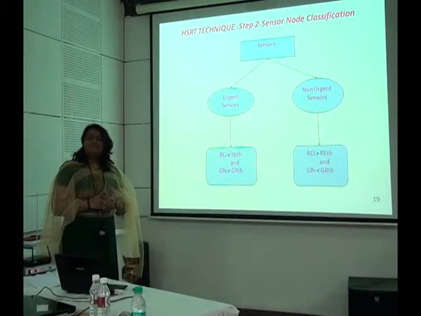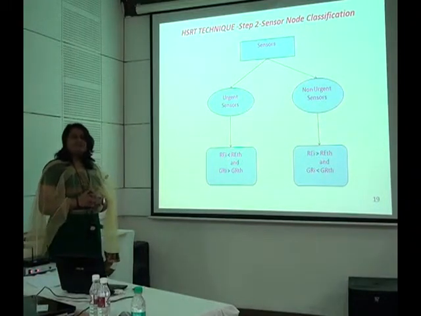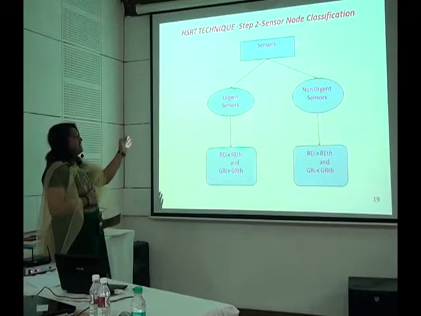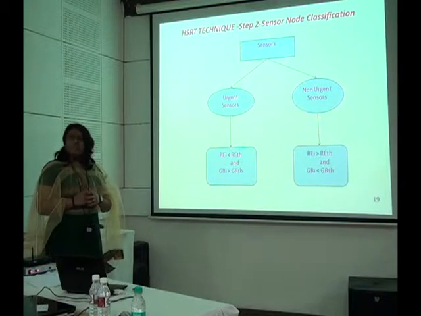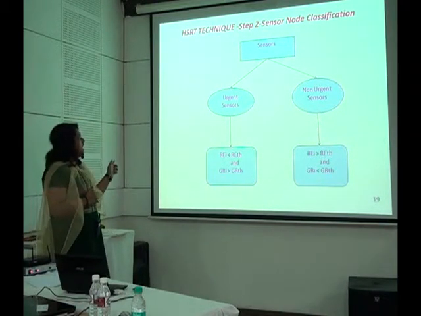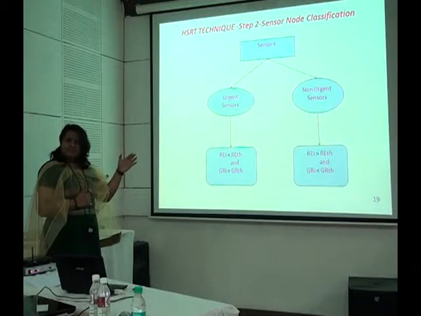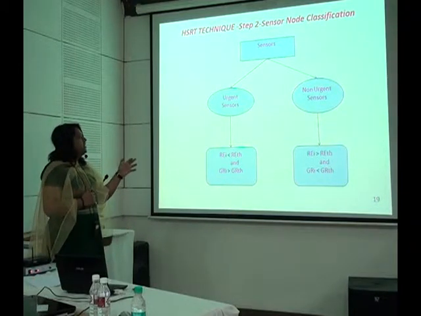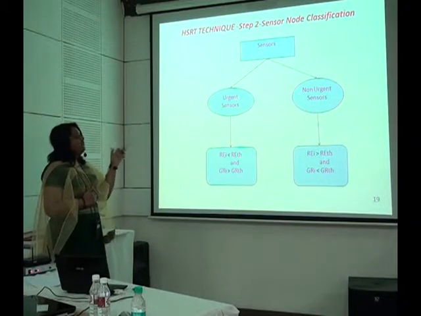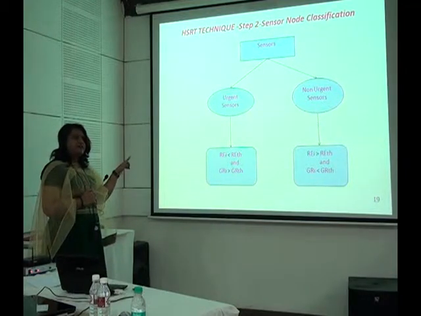Now after this we have done the categorization or the classification of the sensors. We have classified the sensors into two categories as urgent sensors and non-urgent sensors. A sensor is treated as an urgent sensor if it satisfies the condition REi less than RETH and GRi greater than GRTH. And a sensor is treated as a non-urgent sensor if it satisfies the condition REi greater than RETH and GRi less than GRTH.